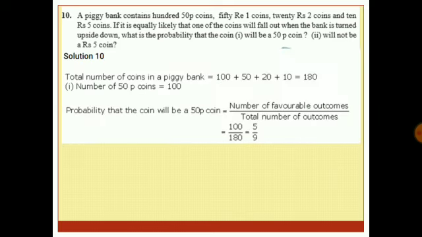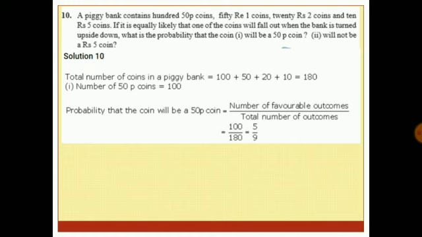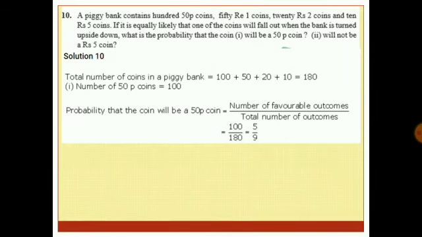Now the probability to get a 50 paisa coin will be the number of total 50 paisa coins upon the total number of possible coins that can be there. So the number of 50 paisa coins is 100. Total number of coins is equal to 180. So the probability is 100 upon 180, which is equal to 5 upon 9.